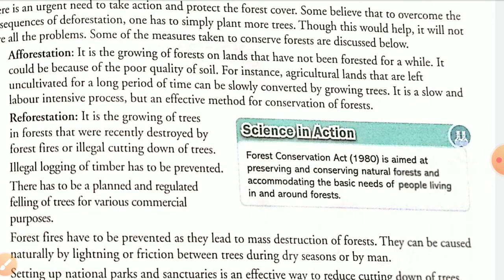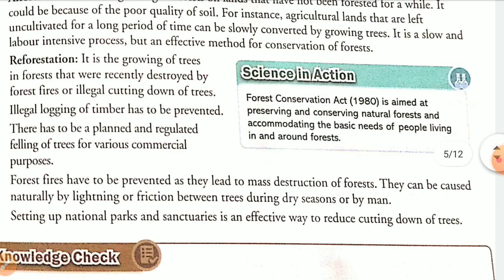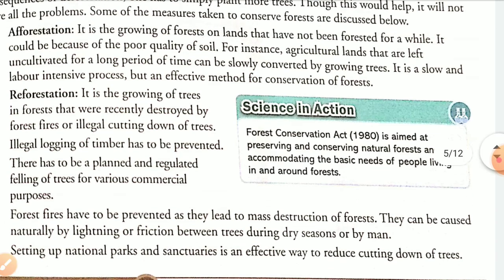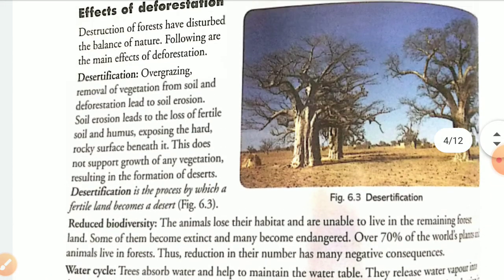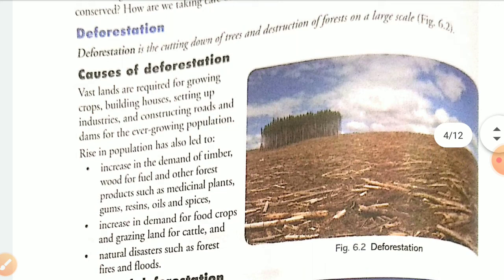So by all these ways we can easily conserve our forest. Forest fire can be easily stopped, and we can build natural parks, national parks, and sanctuaries as an effective way to reduce cutting of trees. Okay, so all these are the steps which can be followed by the government as well as the citizens to improve the conditions of forest.